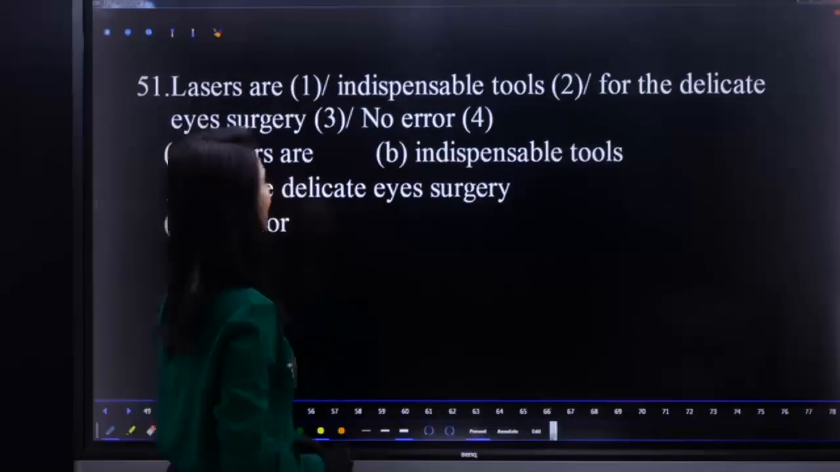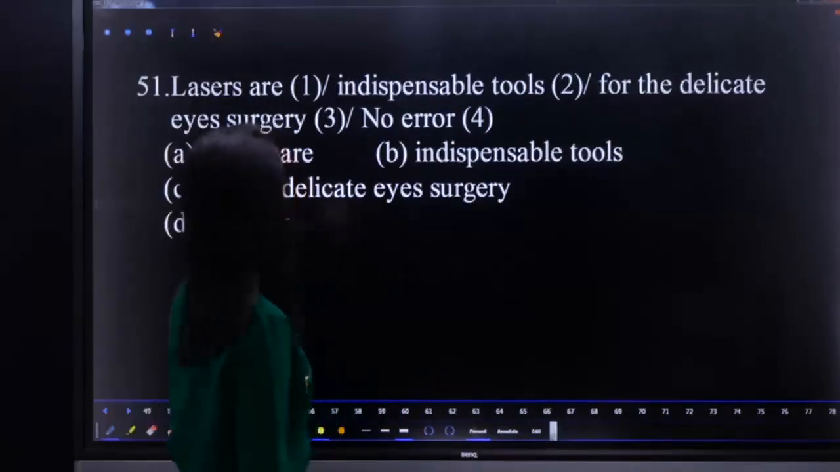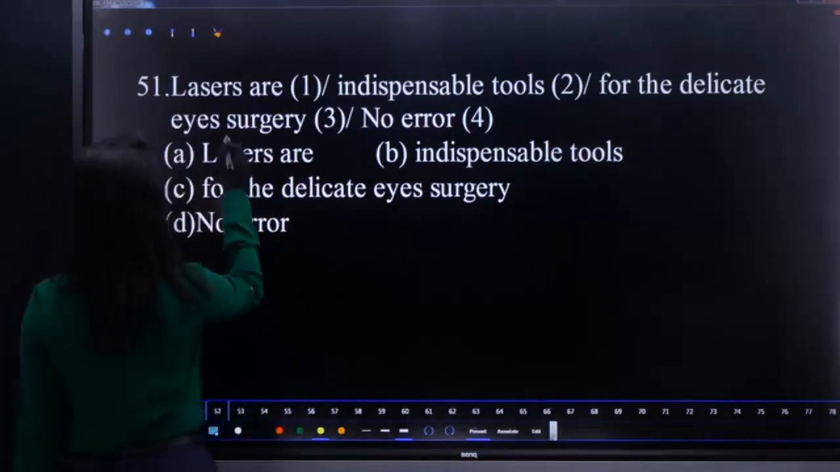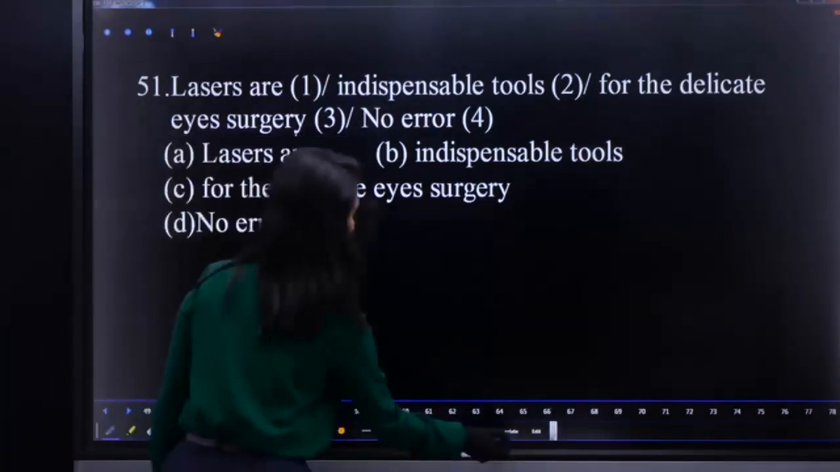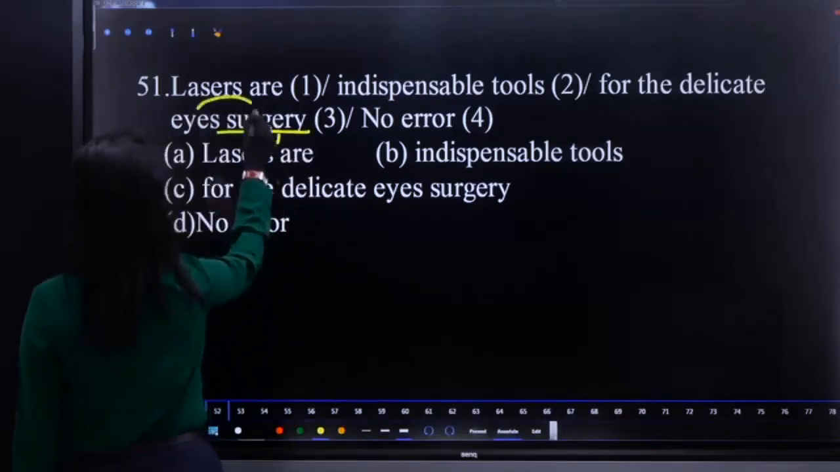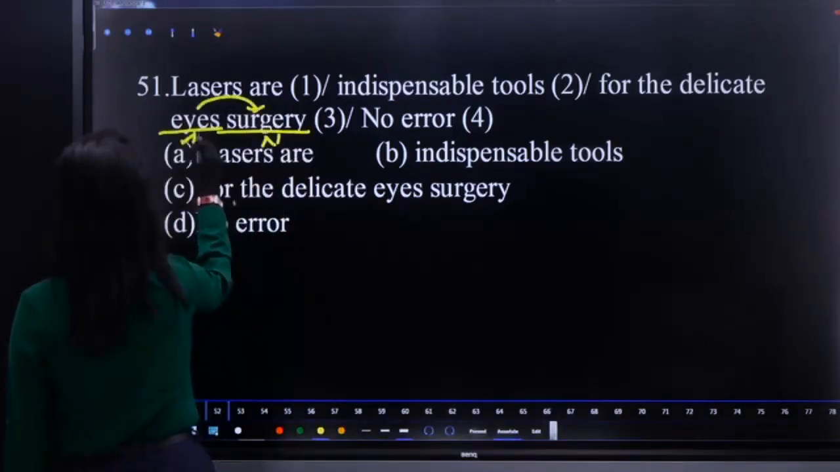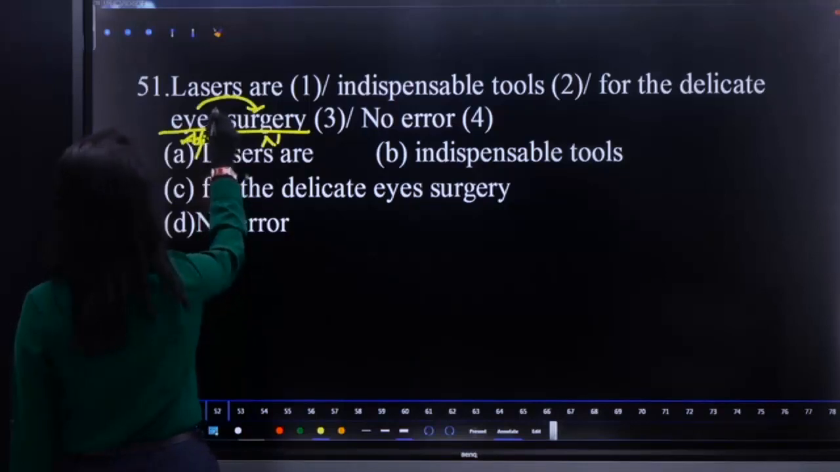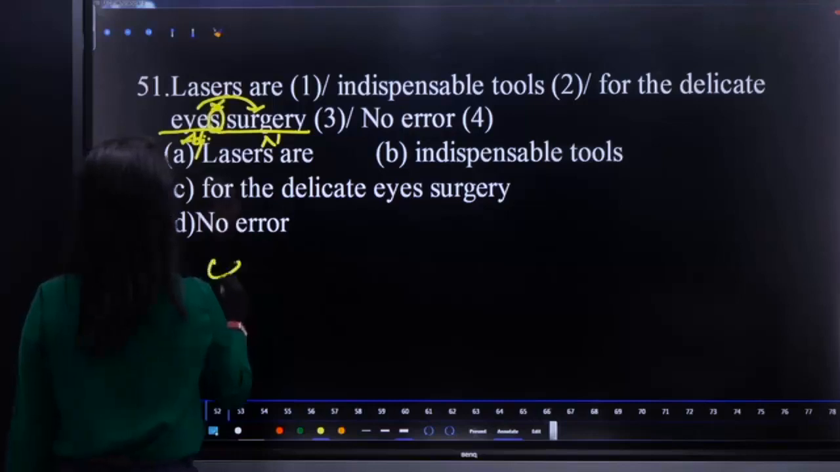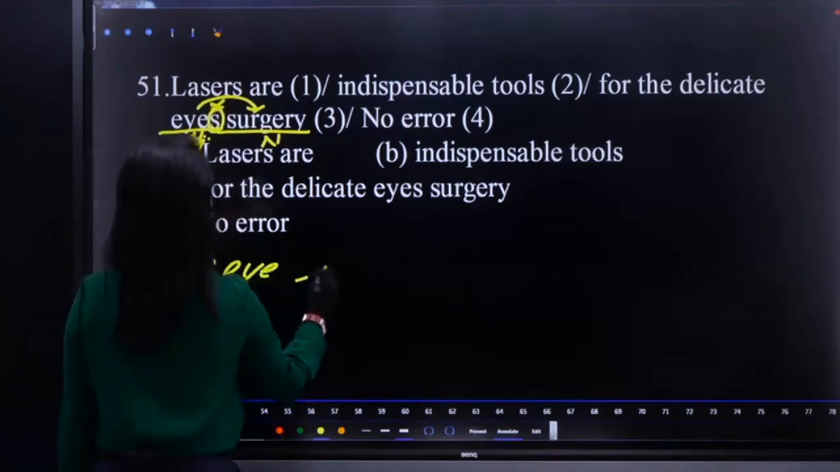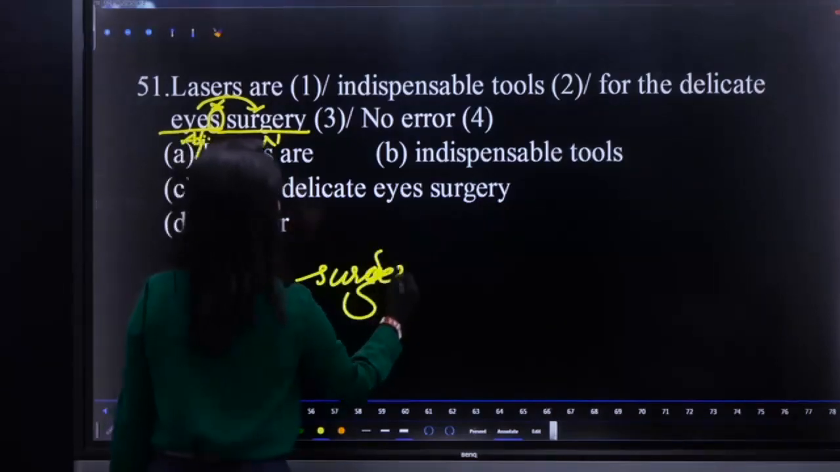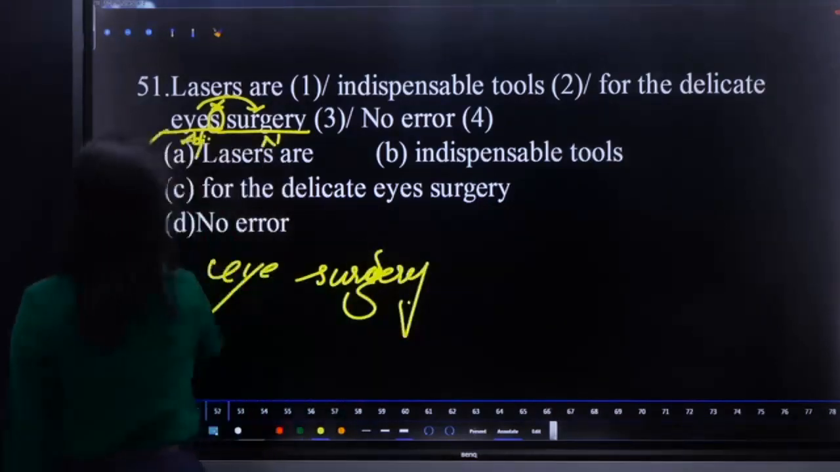Lasers are indispensable tools for the delicate eyes surgery. What is the error? Here, surgery is a noun, right? And we require an adjective to qualify that surgery, and an adjective will not have a plural. So what we have to do? Omit that. Yes. So it should be "eye surgery," not "eyes surgery." Is that clear?